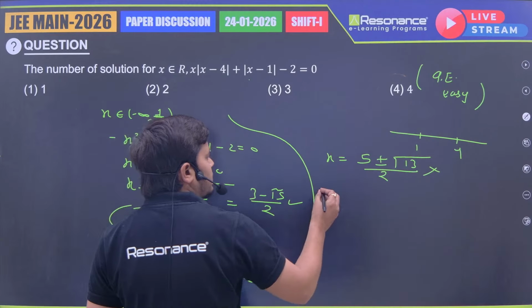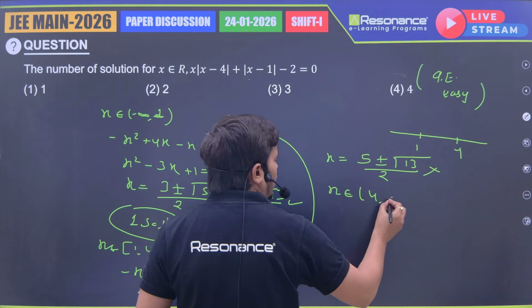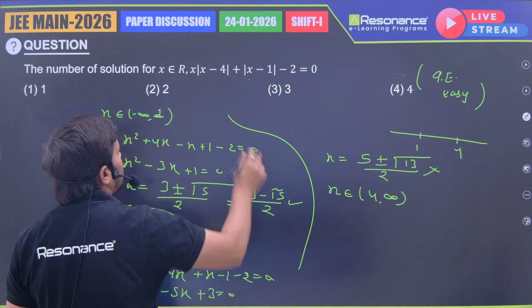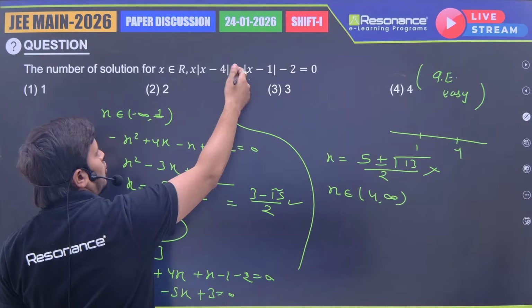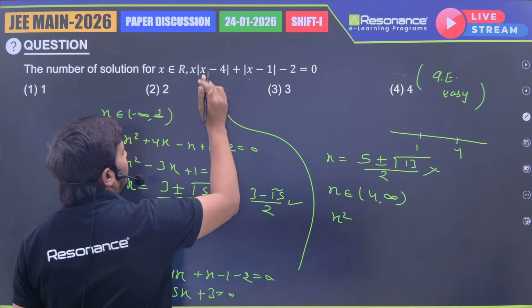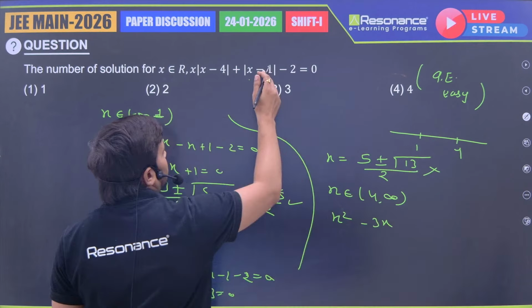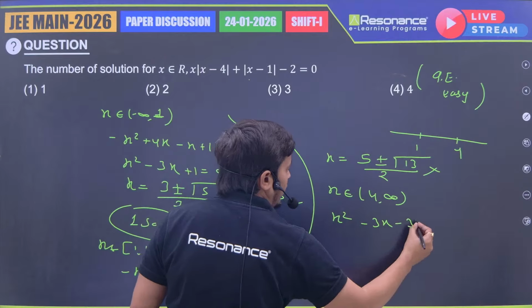Now the last case, when x belongs to the last interval, that is 4 comma infinity. For 4 comma infinity all are positive. I'm going to open these modulus as it is. So x square, we got minus 4x and plus x, that is minus 3x, then minus 1 and minus 2, minus 3 equal to 0.